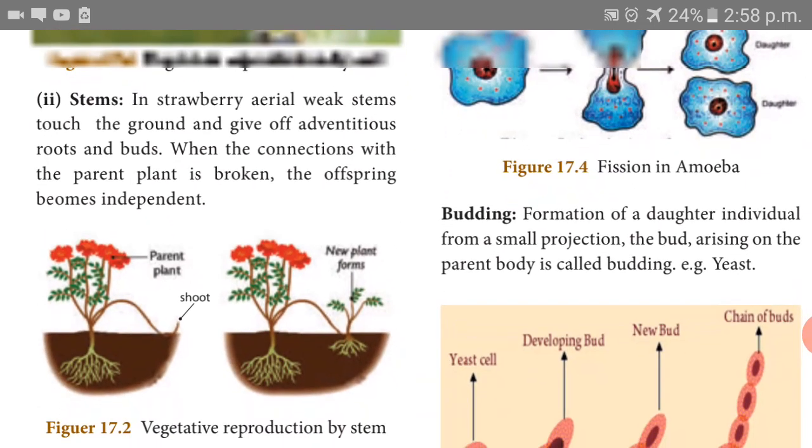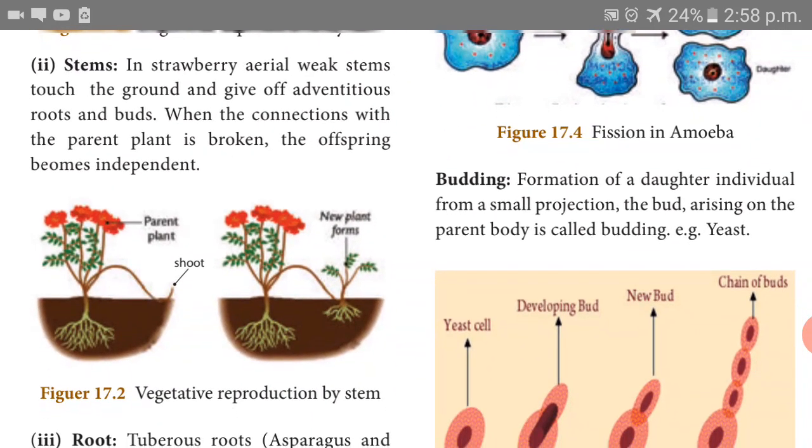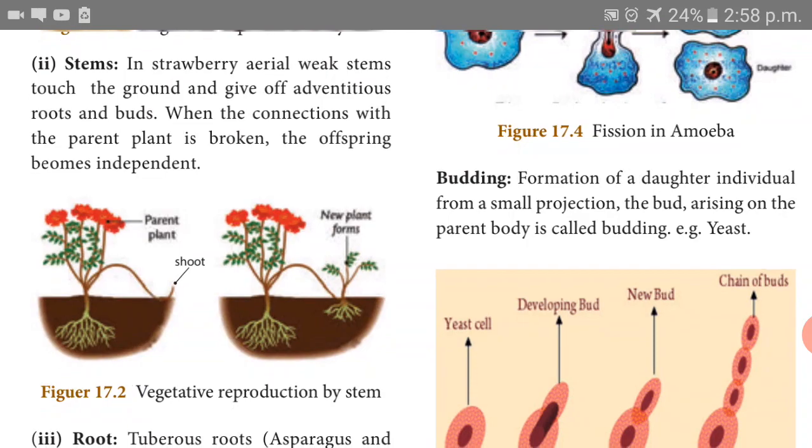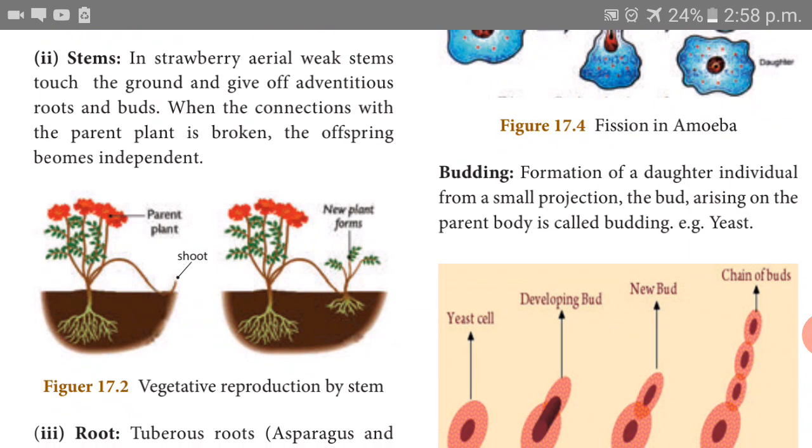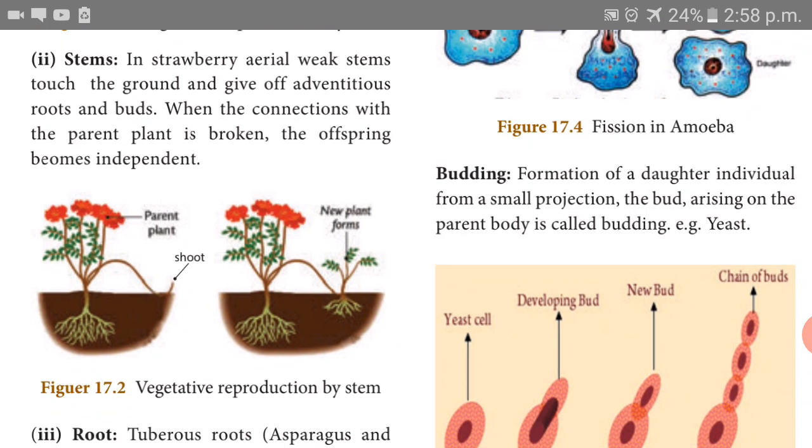Next one, stem. We know very well about this. If we need a drumstick plant, what do we do? Instead of planting the seed, we can cut the stem of the drumstick plant and plant it in another place, and it grows as a new one. This is vegetative reproduction by stem.